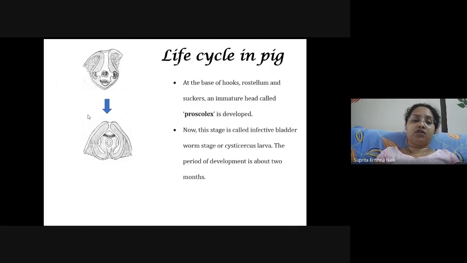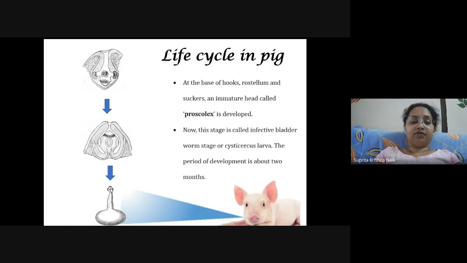Now, here in this picture also you can see these are the suckers and here are the hooks which are being developed. Here is an opening from which these small proscolex, this part is called proscolex, is developed. Now this stage is called the infective bladder worm stage, or we call it a cysticercus larva. Their period of development is about 2 months, and this can be found in the body of the pig. It can be in the muscles of different areas and different locations.